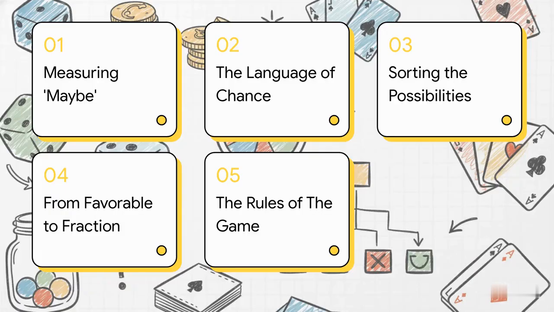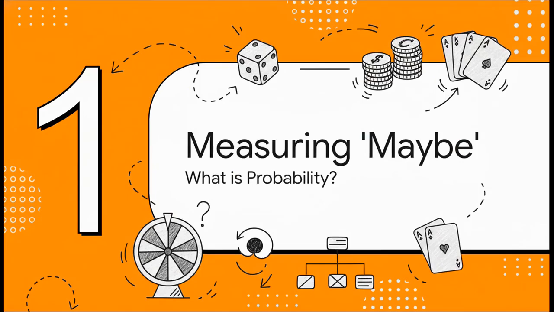So, here's our game plan. We'll start with the big idea of how to measure maybe. Then we'll learn the special language of chance. After that, we'll sort through different kinds of possibilities, figure out how to actually calculate the odds, and finally get into the rules of the game. All right, let's dive right in.